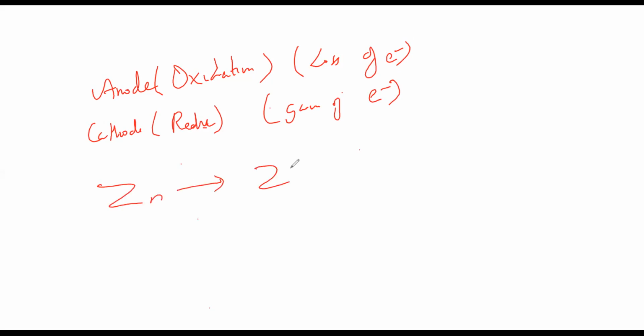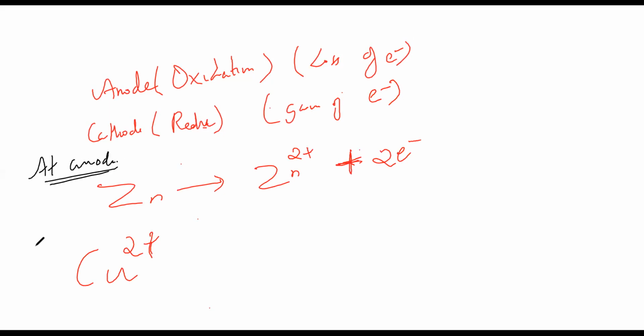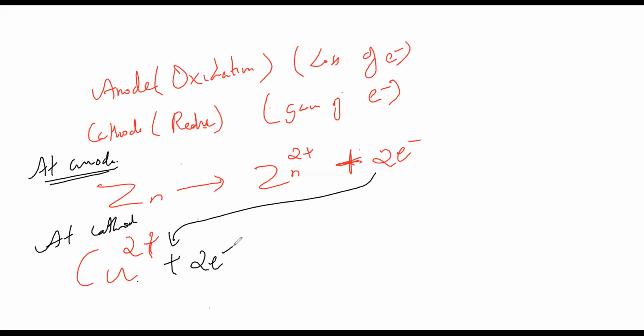Zn gives Zn2+ plus 2e-. Correct. And this is taken by our copper. The first one is at anode. Zinc is at anode and copper is at cathode. And these two electrons are taken by copper to give us Cu.